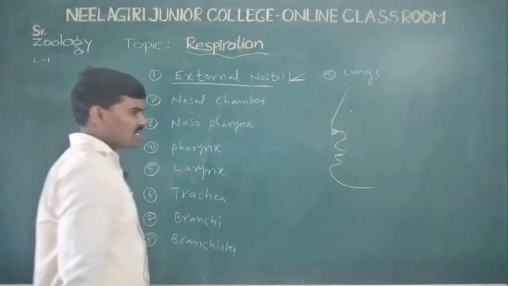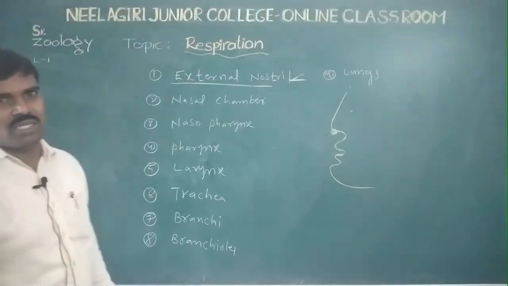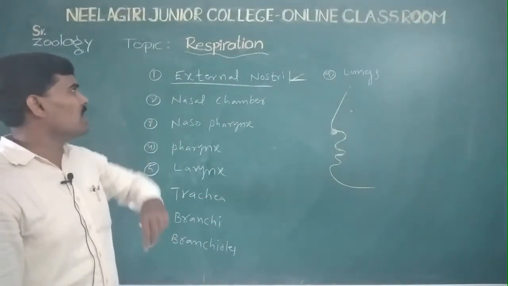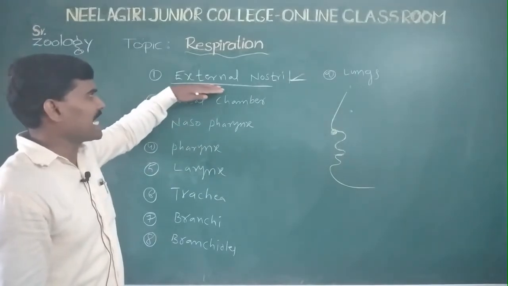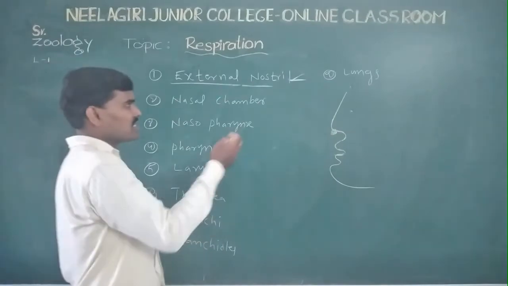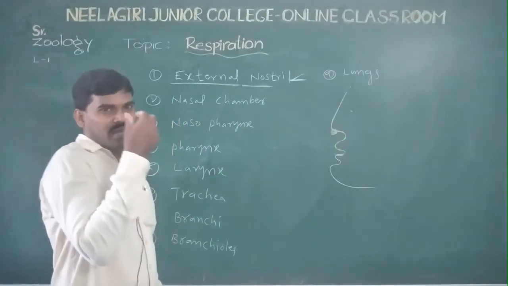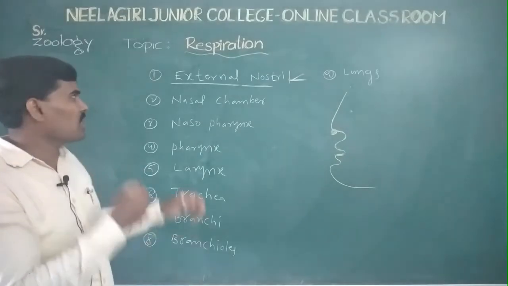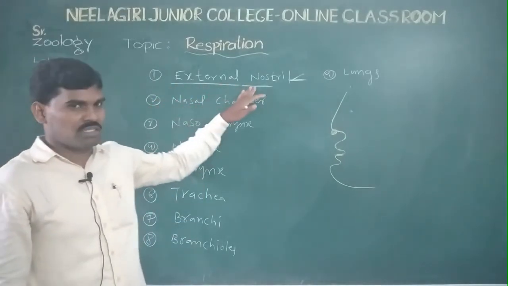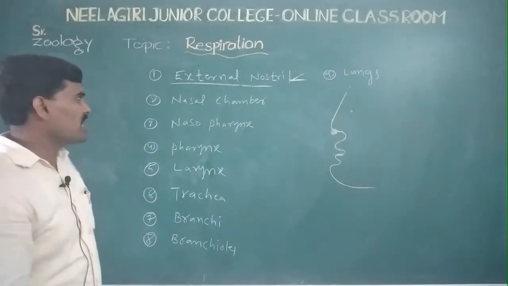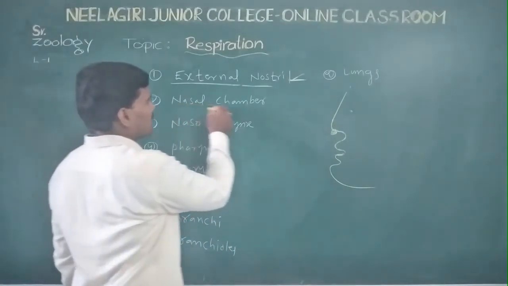Taking oxygen, it enters first of all through the external nostrils. The external nostrils are the openings at the anterior part of the nose, and they open into the nasal chamber.